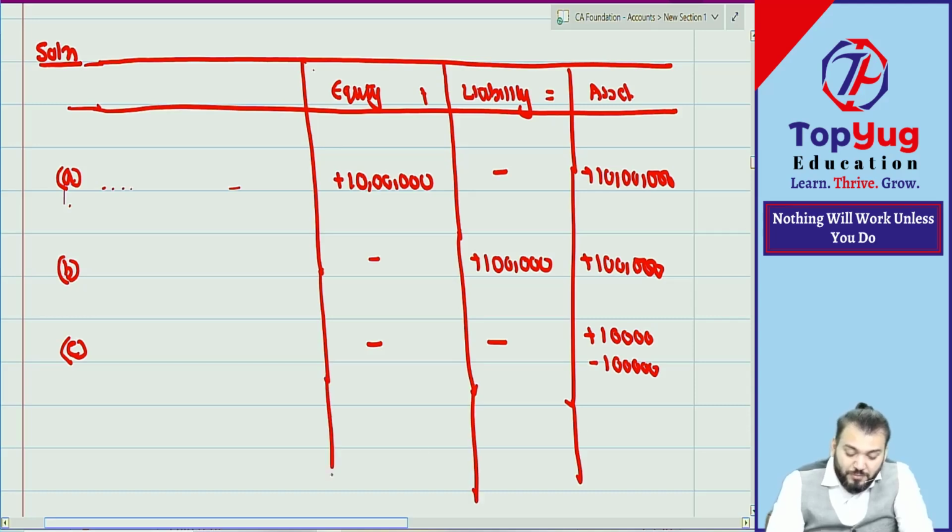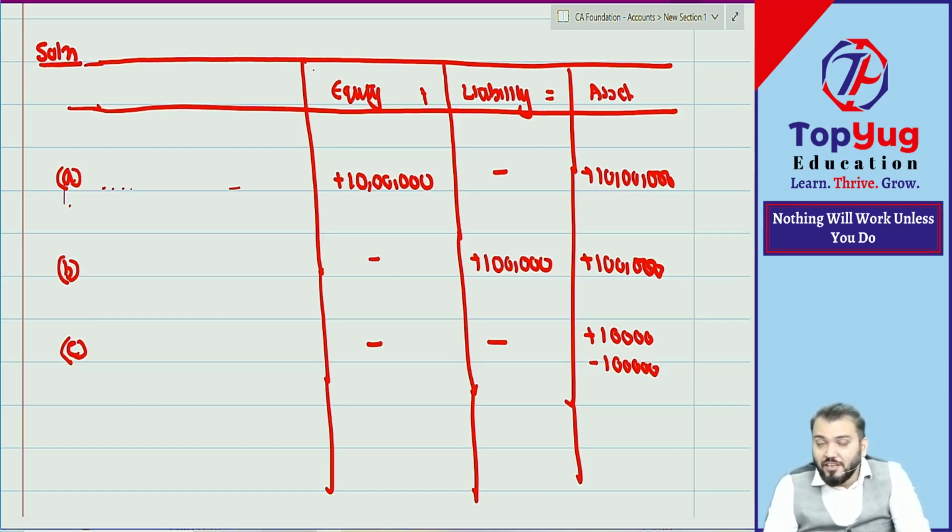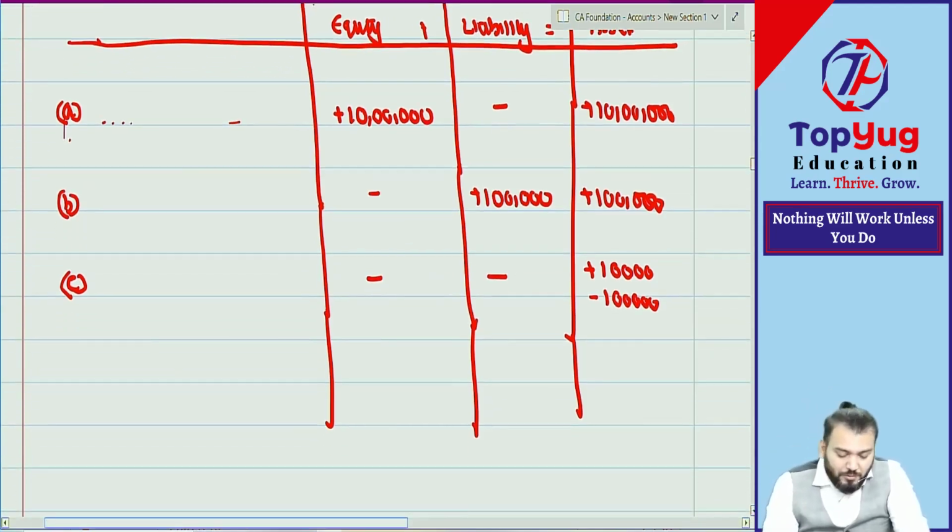Correct now. Suppose they will give this transaction and they will ask what is the effect in the asset. No effect. Asset remain unaffected. They can ask this type of question. They will give this transaction. What is the effect in asset? So unchanged. Asset remain same only. Correct.